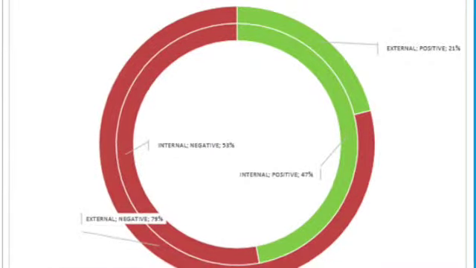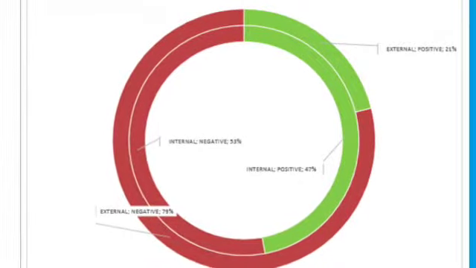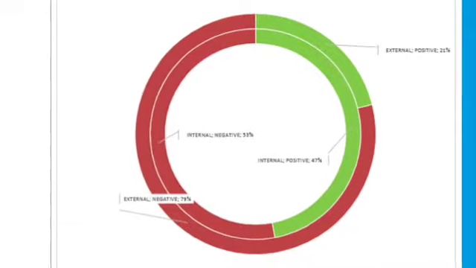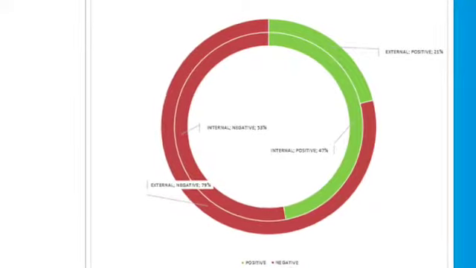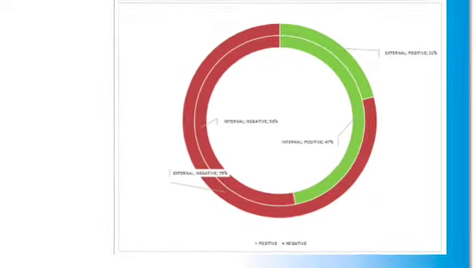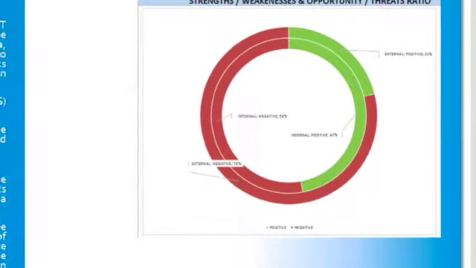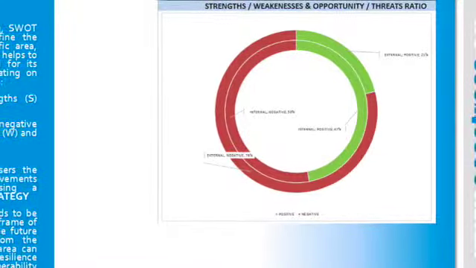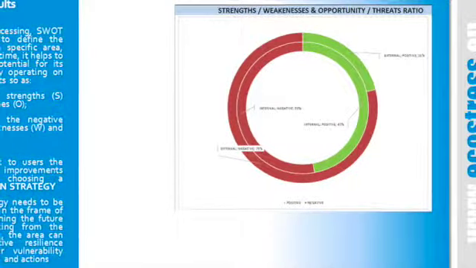Using the results. By this data processing, SWOT analysis allows to define the assessment of a specific area, and at the same time, it helps to highlight any potential for its improvement by operating on the given elements, so as to emphasize strengths and opportunities, while limiting the negative effects of weaknesses and threats. Results highlight to users the potential for improvements functional to choosing a dedicated action strategy.